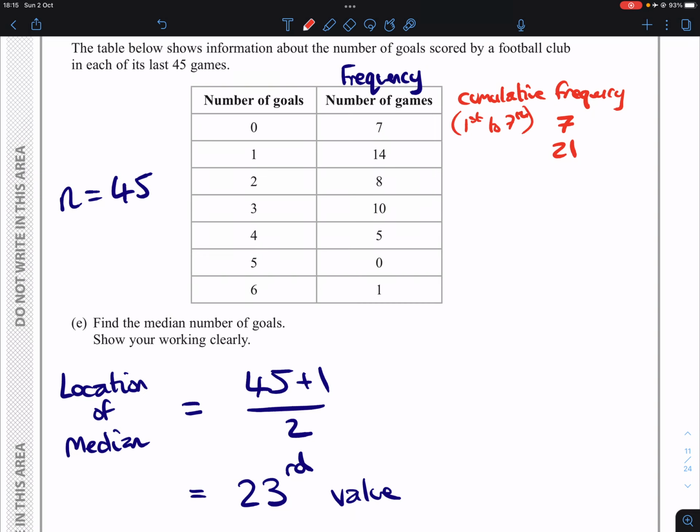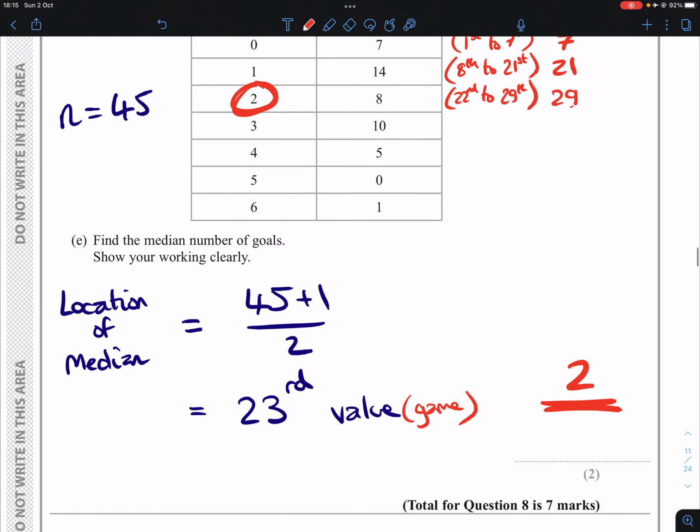So I should really put this in brackets. These values here, the actual cumulative frequencies, this is the articulation of what it represents. The 8th up to the 21st games had 1 goal in it. And then after that, if we add 8, that will take us up to 29. That is the 22nd up to the 29th games all have 2 goals in it. And as we were looking for the 23rd value, or the 23rd game, that means our median is going to be in that group 2, which means the median itself is 2. Done.